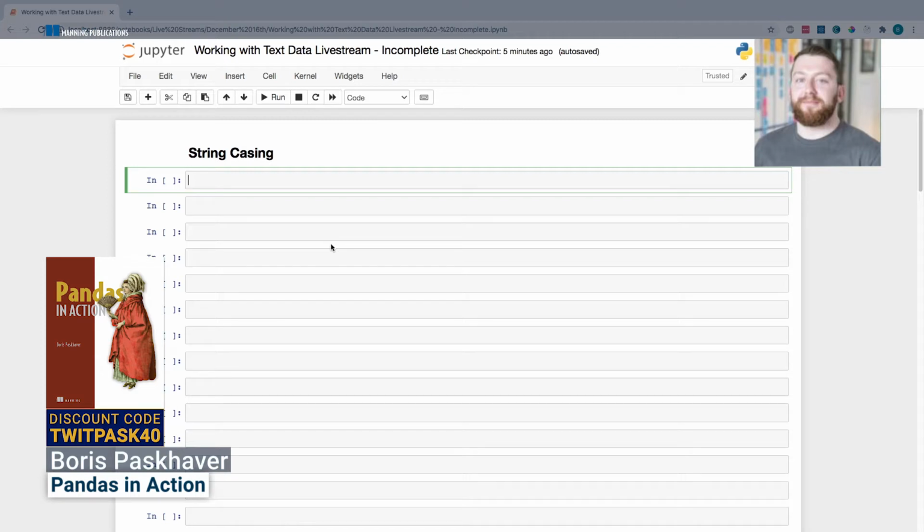If you're unfamiliar with Pandas, Pandas is a data analysis library built on top of the Python programming language. It was released publicly a little over a decade ago, I believe in 2009, and it's really exploded over the last couple of years in the field of data science and data analytics.